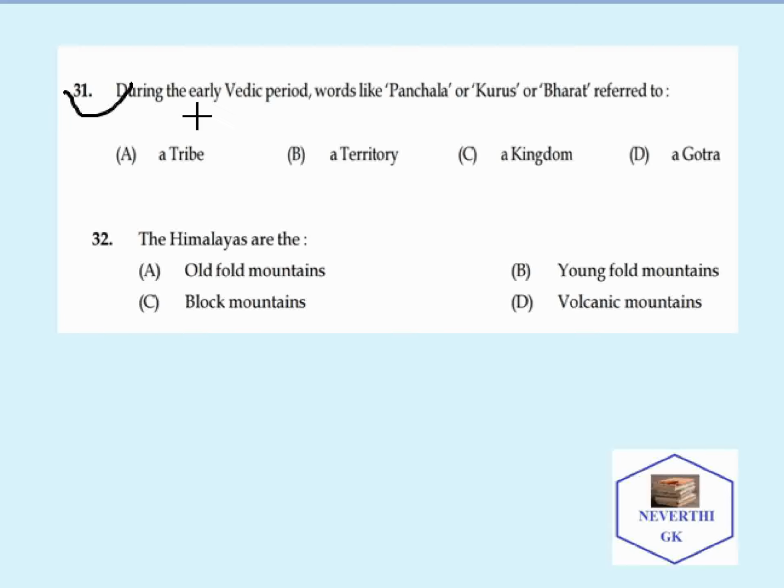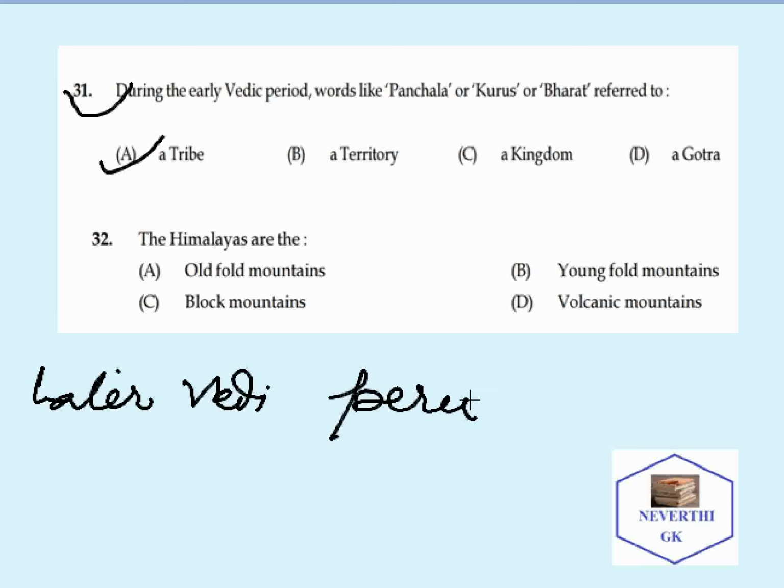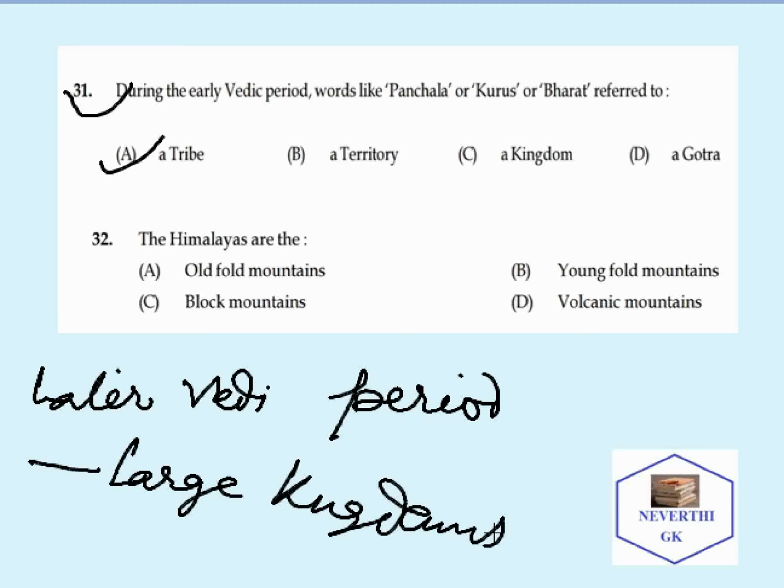The first question is: during the early Vedic period, words like Panchala, Kurus or Bharata referred to what? The options are given here. The correct option is a tribe. But in the later Vedic period, these Panchala and Kurus turned into large kingdoms.